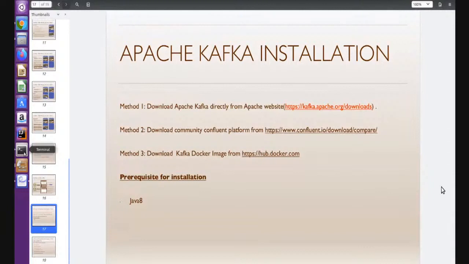Now let's see the installation on Ubuntu. I'm going to use method one to install on the Ubuntu machine, and later we'll see how to install on Windows as well. The installation process is very simple, and the same process we have to follow.